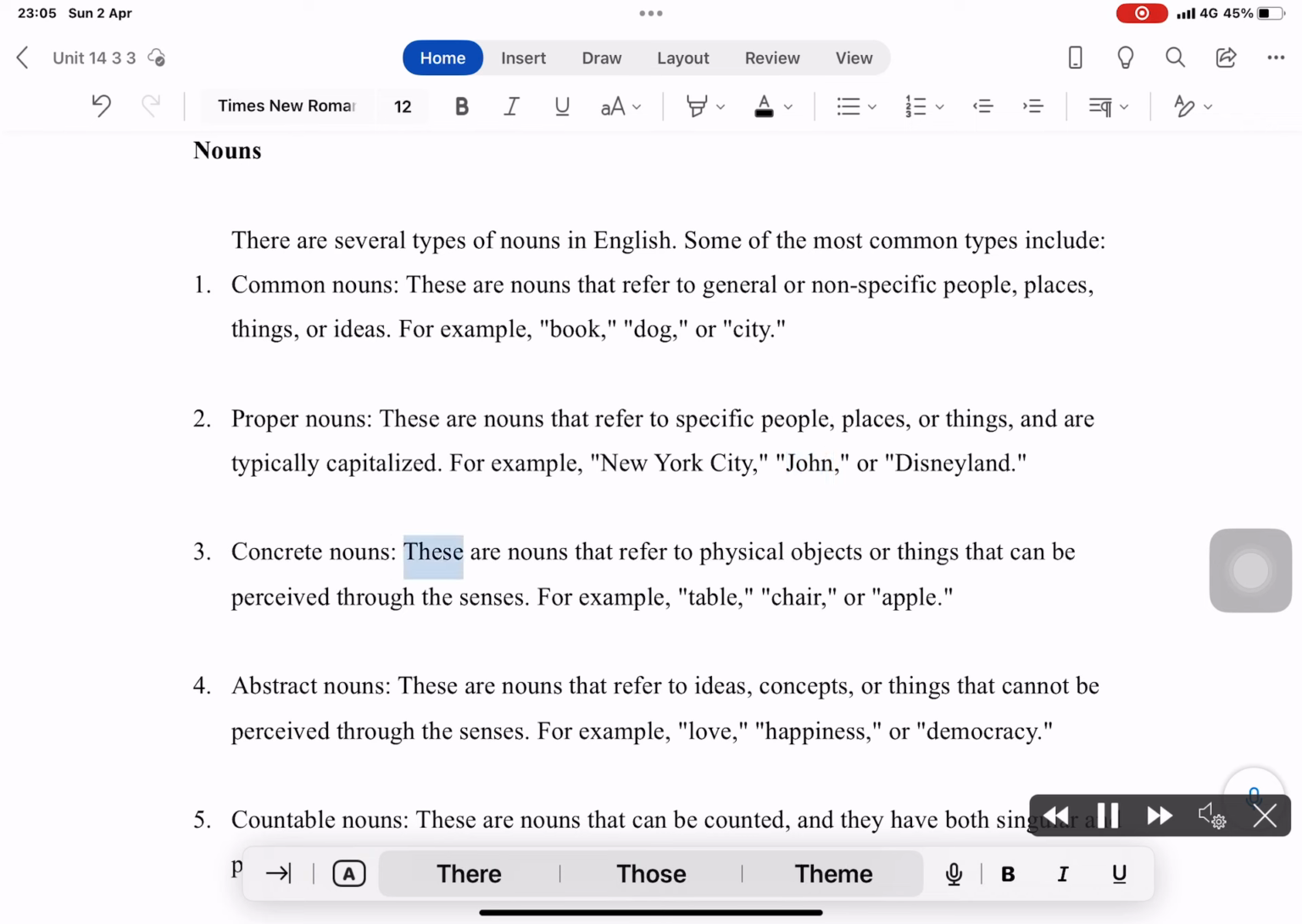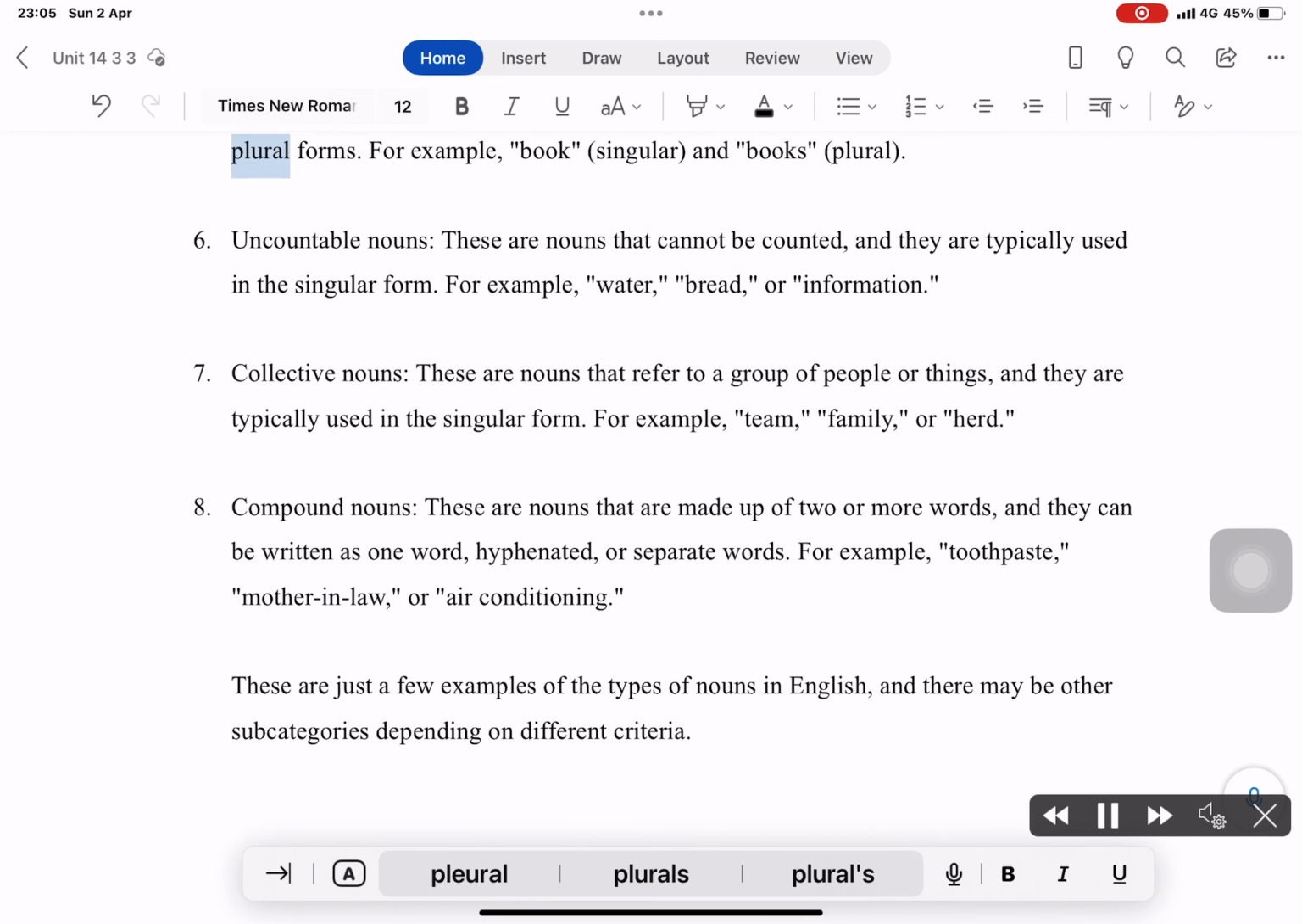Concrete nouns. These are nouns that refer to physical objects or things that can be perceived through the senses. For example, table, chair, or apple. Abstract nouns. These are nouns that refer to ideas, concepts, or things that cannot be perceived through the senses. For example, love, happiness, or democracy. Countable nouns. These are nouns that can be counted, and they have both singular and plural forms. For example, book, singular, and books, plural.